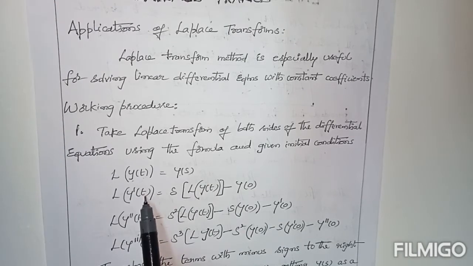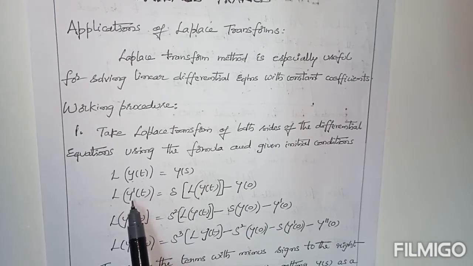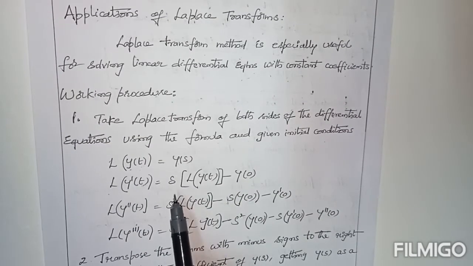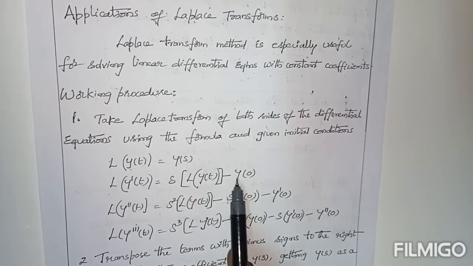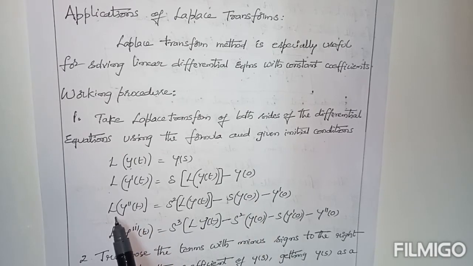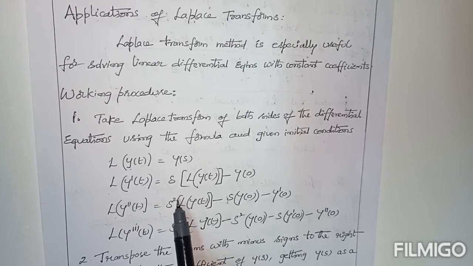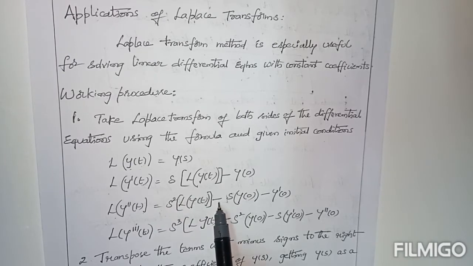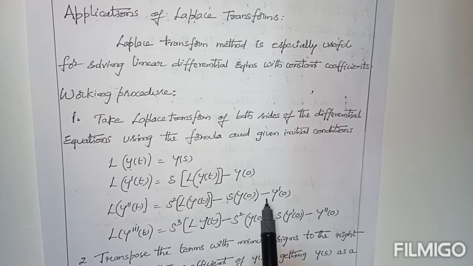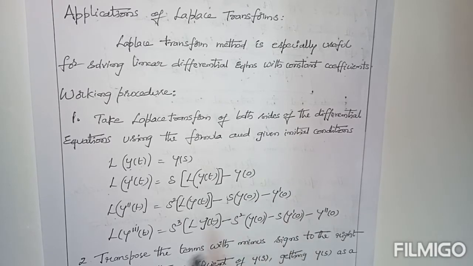L of y dash of t, that is, L operated on the derivative of y of t, gives s into L of y of t minus y of 0. L of y double dash of t is s square into L of y of t minus s into y of 0 minus y dash of 0.